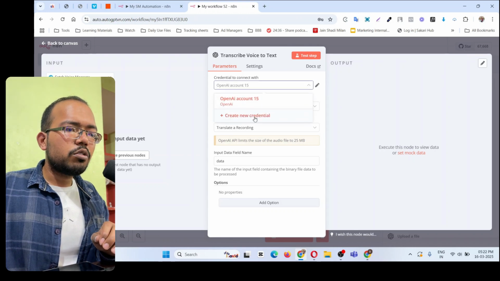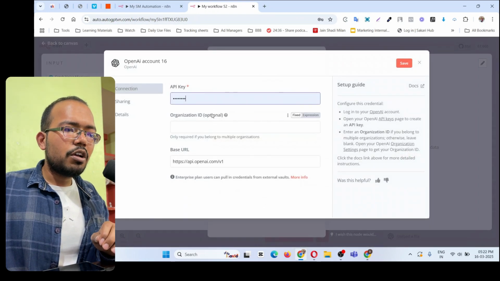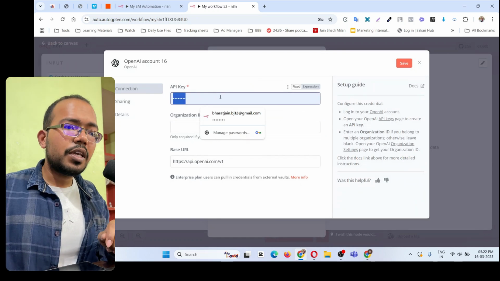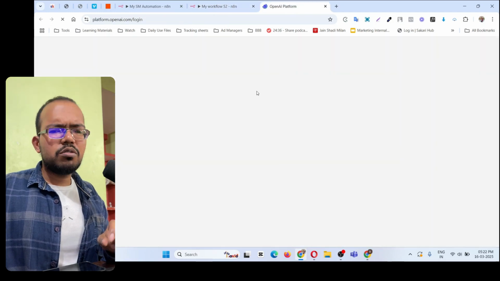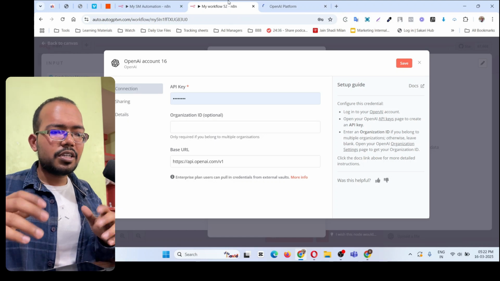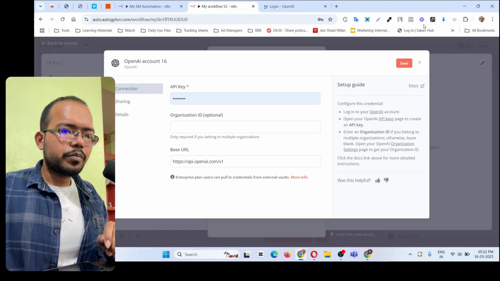So click on this create new credential. Okay. And you have to put the API key. How do you get the API key? You can read more about it over here. Click on this OpenAI thing over here. And this doc will open. You can simply know how to build this connection. It is really simple. Okay.